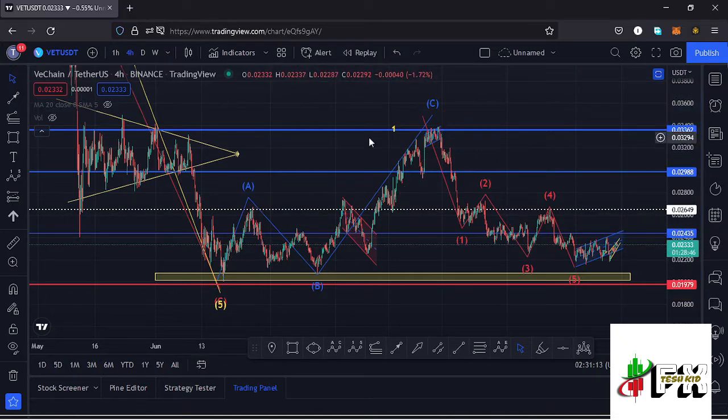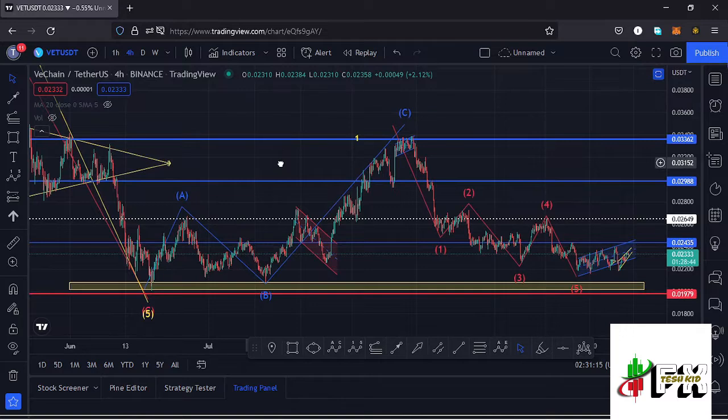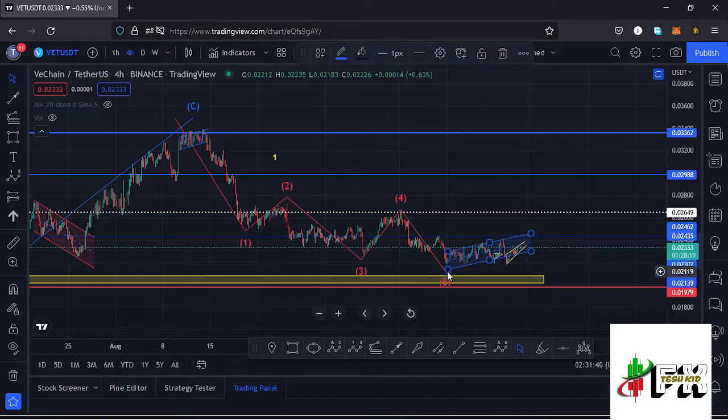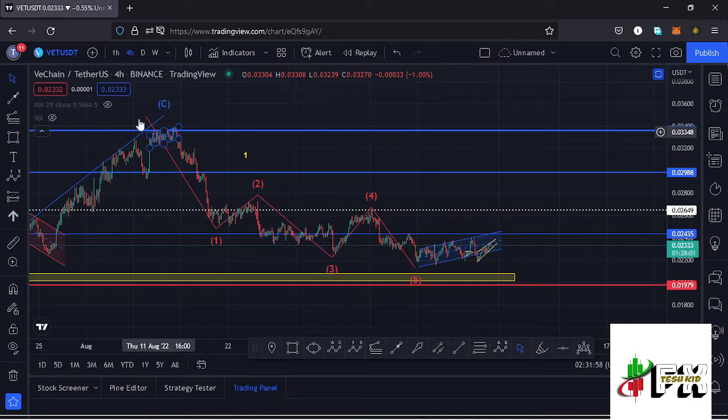and view this movement to the upside as something else, and the only way we can view that as is just a massive ABC corrective movement, and we have made the high for that ABC corrective movement. And after making the high for that ABC corrective movement, whatever I expect on this other side is the formation of a 5-wave structure, and I believe that is what is playing out over here, having this as the wave 1, wave 2, wave 3, a wave 4, and then a wave 5, which we made a low recently at around the $0.021 mark,